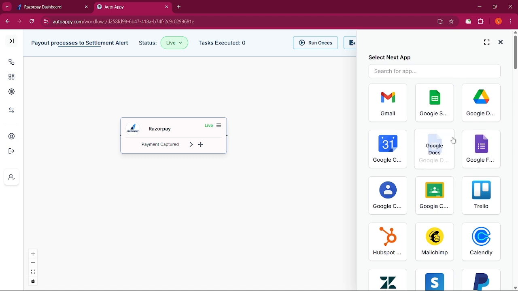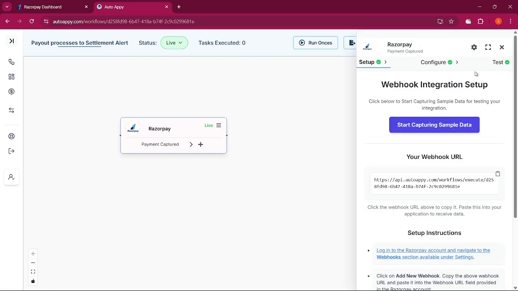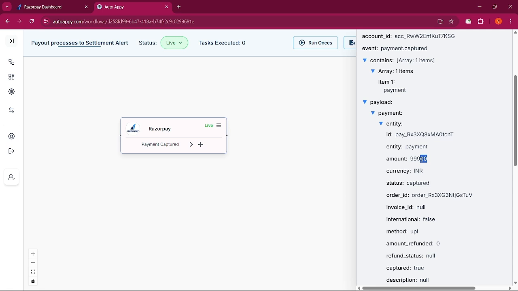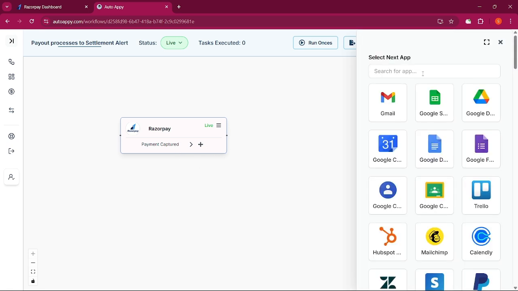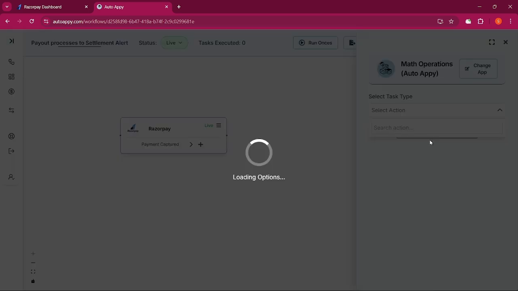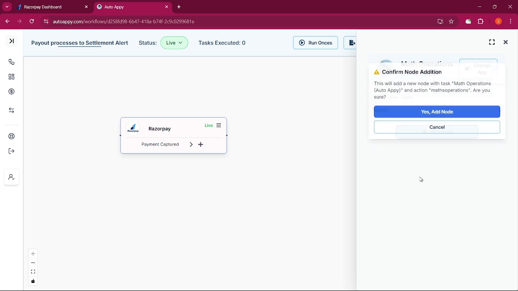Now it's time to set up our action application, which is Telegram. But before setting our action application, let me just show you one thing. Whenever Razorpay sends you the data, the amount comes with two extra zeros. So what we have to do is add another node, named math operator, which is built by AutoAPI itself. Select the math and add these nodes.